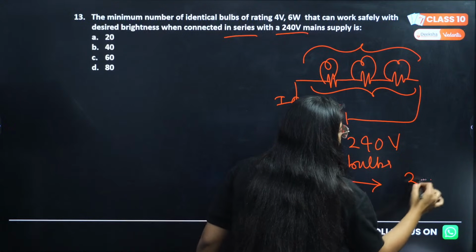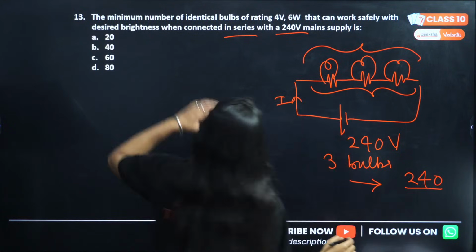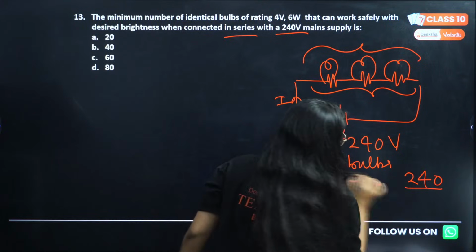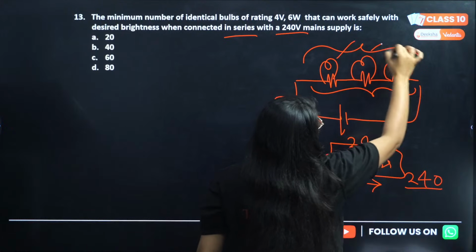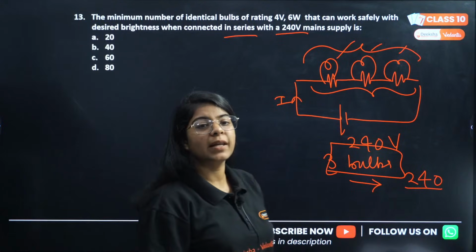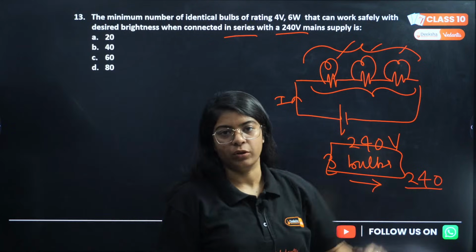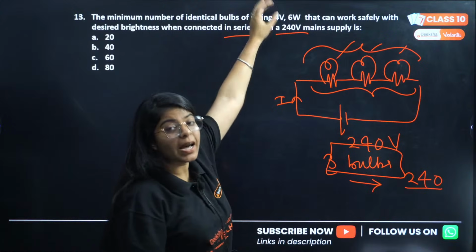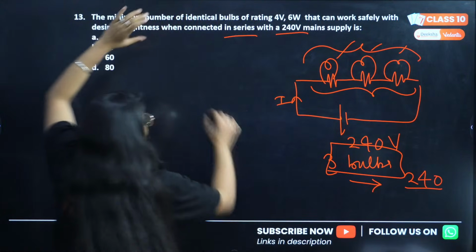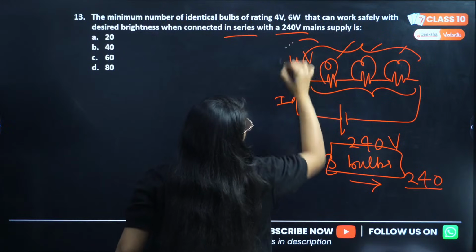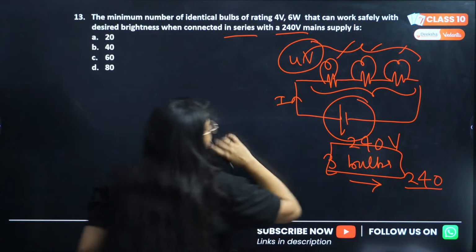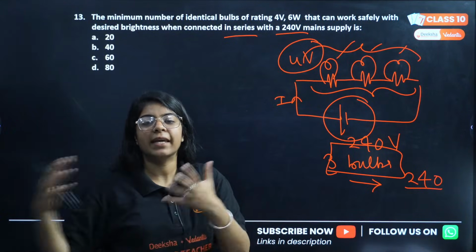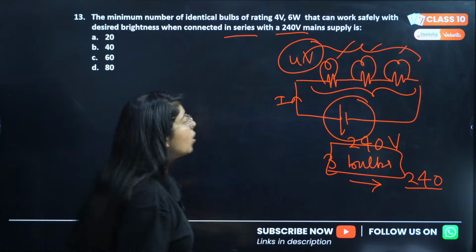So 240 divided by, we have the minimum number of identical bulbs. If 3 bulbs are connected, each will get 80 volt. But here each bulb does not have 80 volt but 4 volt. Total is 240. So how many bulbs of 4 volt should be connected so that they can be easily powered by 240 volt? That is very simple.